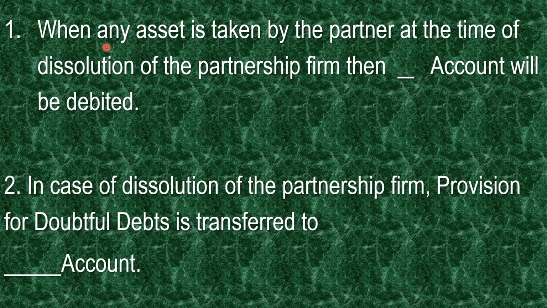This is the first question. When any asset is taken over by a partner at the time of dissolution of partnership firm, then dash account will be debited. When any asset is taken over, like building, plant, machine, whatever may be the asset, if that is taken over by a partner at the time of closing of this business, then dash account will be debited.